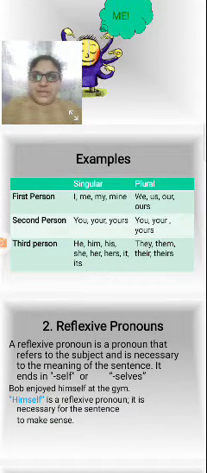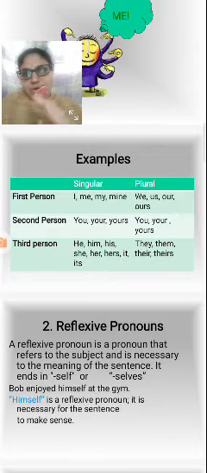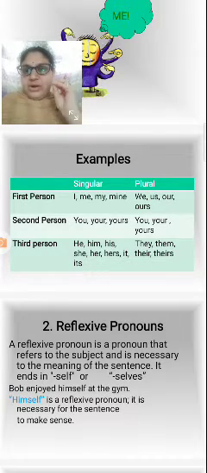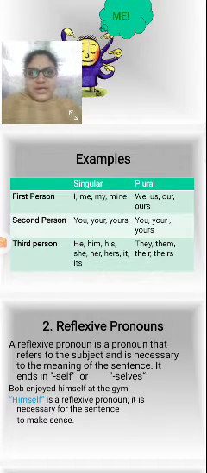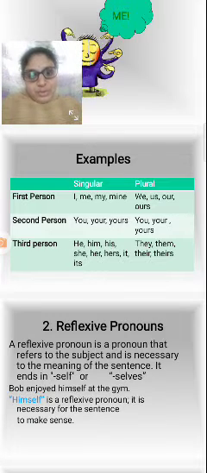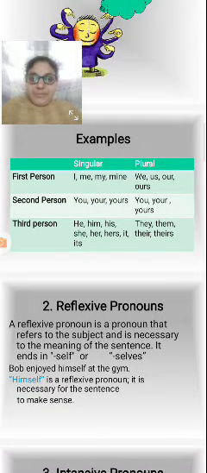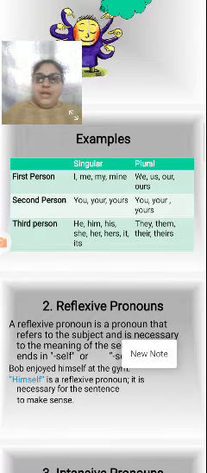Examples: first person, second person, and third person in the personal pronouns, singular and also plural. It is very important, in the noun or the pronoun, whatever it may be, to know the singular and the plural, for the first, second, and third person. So here in the singular, first person: I, me, my and mine. When it comes to the plural: we, us, our, and ours.